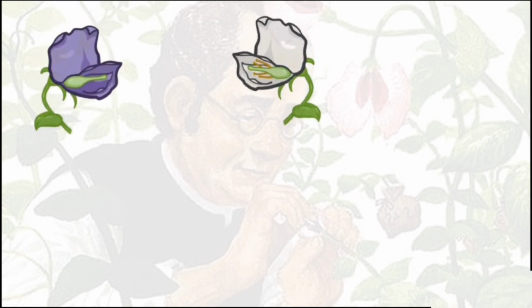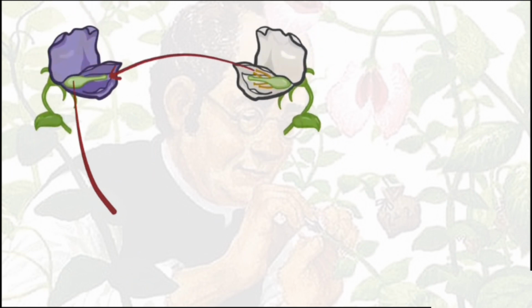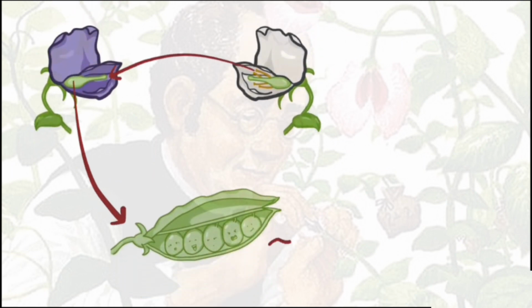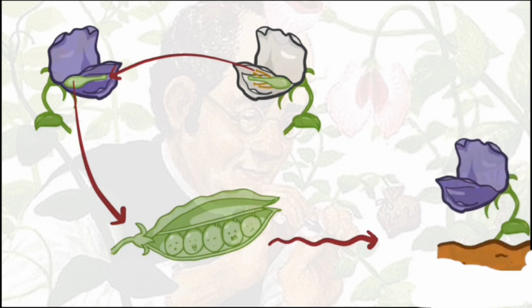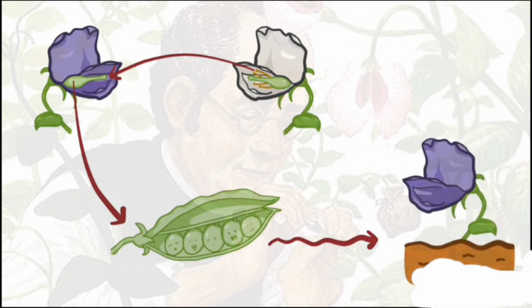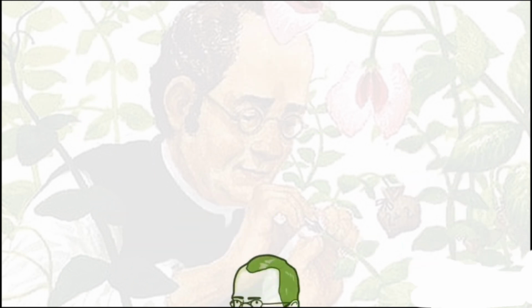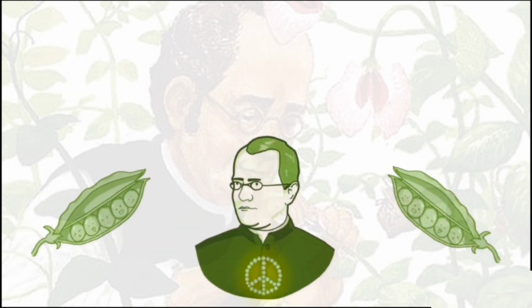He cross-pollinated the flowers of different plants together, took the seeds that developed from the pairing, planted those seeds, and took careful notes on the types of peas that resulted in the subsequent generations. You might say, as a monk, he was trying to find his inner peas.